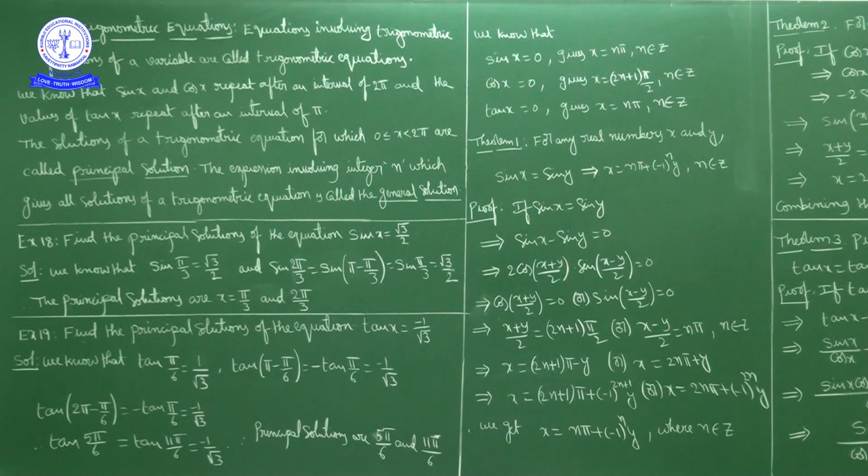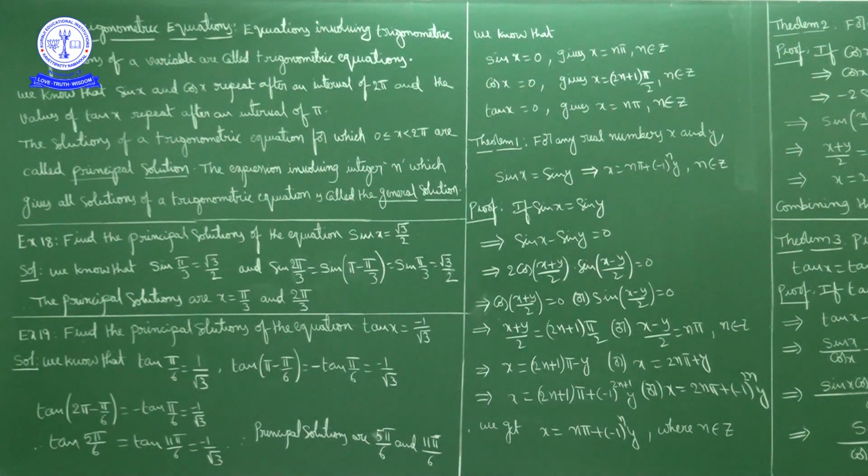Equations involving trigonometric functions of a variable are called trigonometric equations. Something like cos square x minus cos x plus 1 equal to 0, or tan square x minus 2 tan x plus 7 equal to 0. Like we write polynomial equations, similarly we will write trigonometric equations.